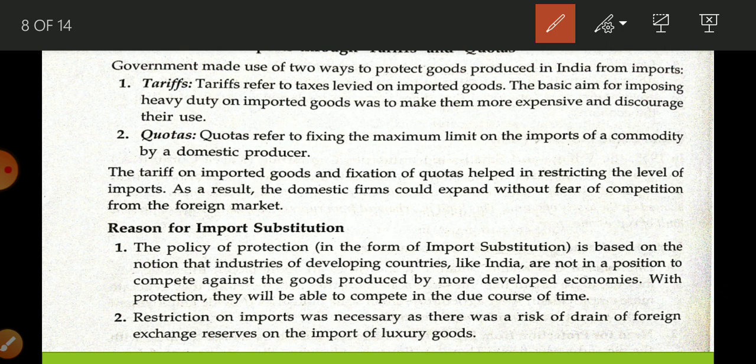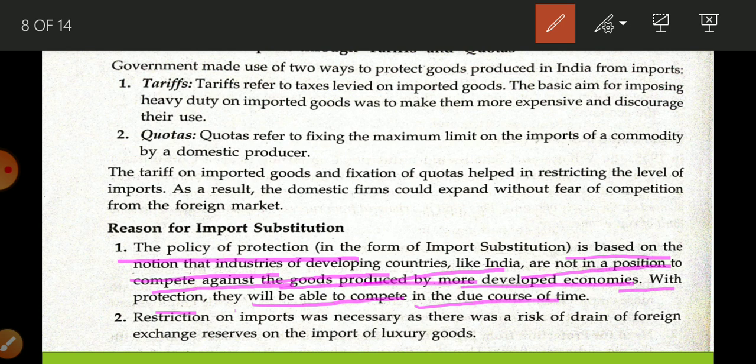What are the reasons behind it? So there are two things. Pehla, the policy of protection is based on the notion that industries of a developing country like India are not in the position to compete against the goods produced by more developed economies. So with the protection, they will be able to compete in due course of time. So why is protection given to a developing country like India?